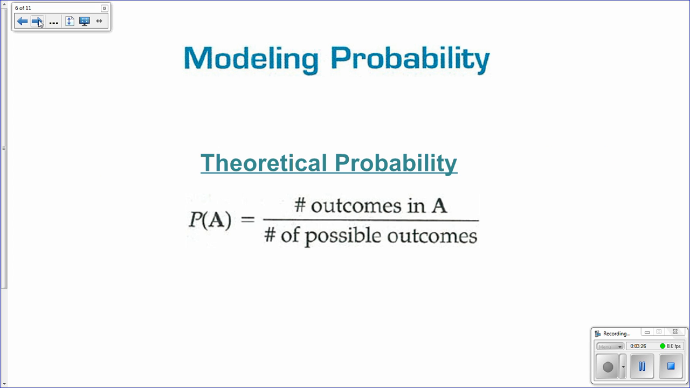Now, modeling probability is what we're going to do next. I'm pretty sure that you're familiar with the idea of theoretical probability, where you take the number of outcomes in an event divided by the number of total possible outcomes. For example, flipping a head on a coin would be 1 out of 2. It's looking at one outcome out of 2 possible outcomes. I know you're familiar with that idea already.